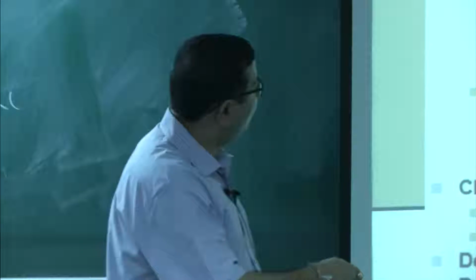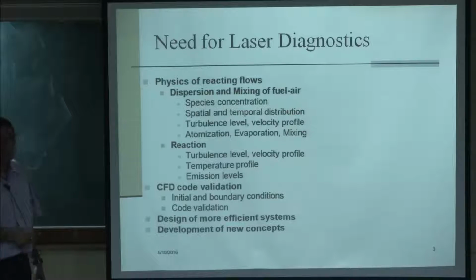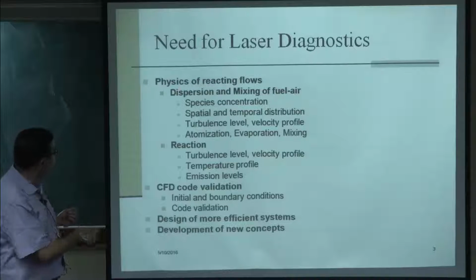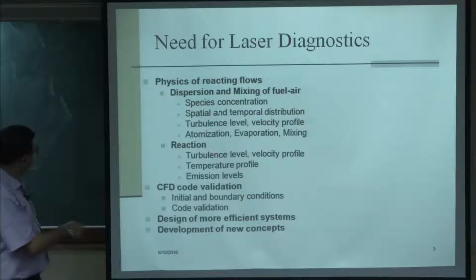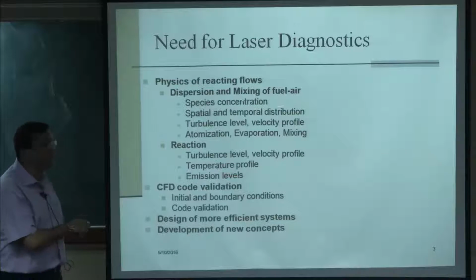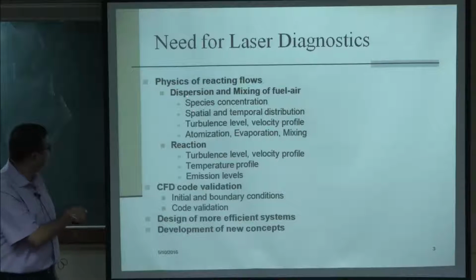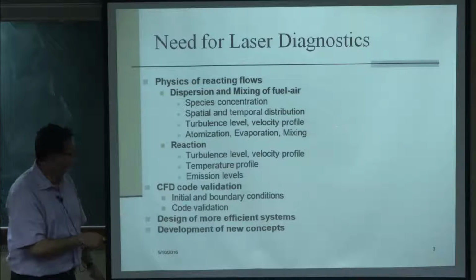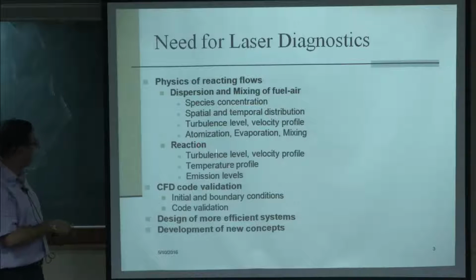Taking detailed measurements of all these is very essential to understand the physics of the reacting flow. Laser diagnostics can provide that, I will come to that later. But the conventional methods had many limitations and were not able to provide detailed measurement.